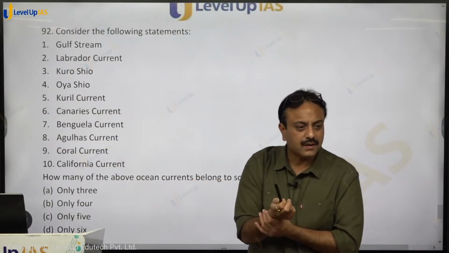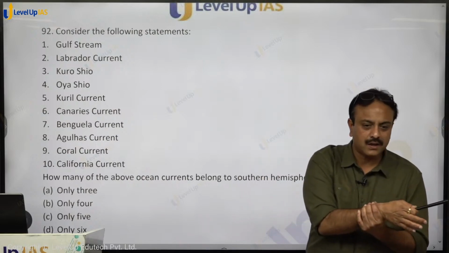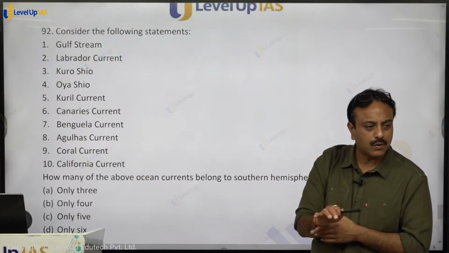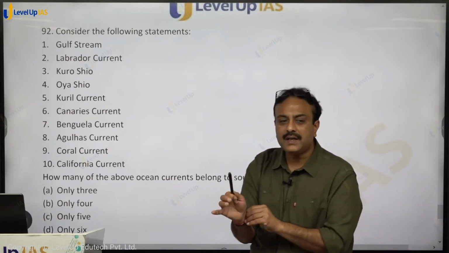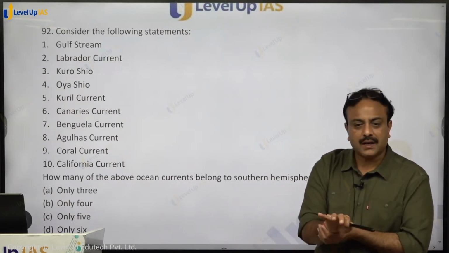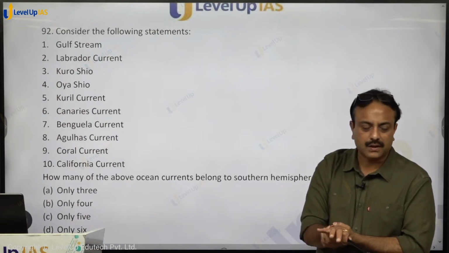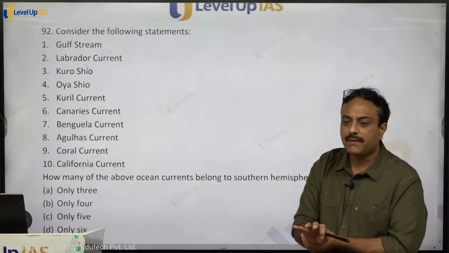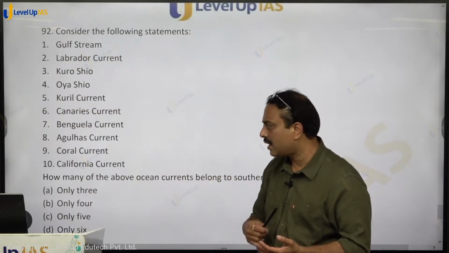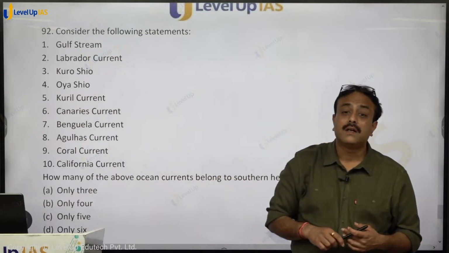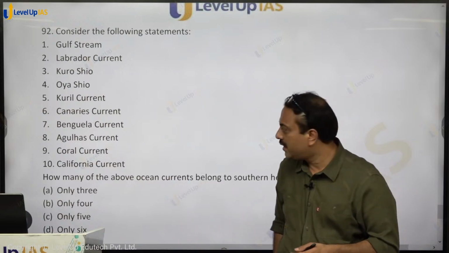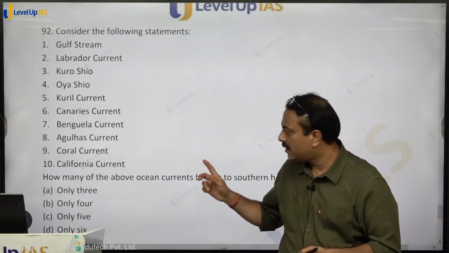Canaries current. Northwestern side of Africa, western side of Africa, you can say Canaries current. It is a cold current. Benguela current, southwestern side of the Africa continent, cold current. Agulhas current, southeastern side of Africa, that is a warm current.